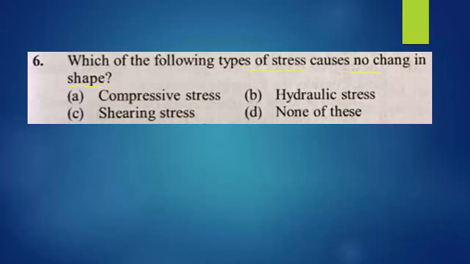Shearing stress is equivalent to tangential stress, that is, tangential force applied per unit area. In compressive stress, volume decreases, which means the shape changes. In shearing stress, we are applying force tangentially, so again the shape changes here. Then come to option B, hydraulic stress.